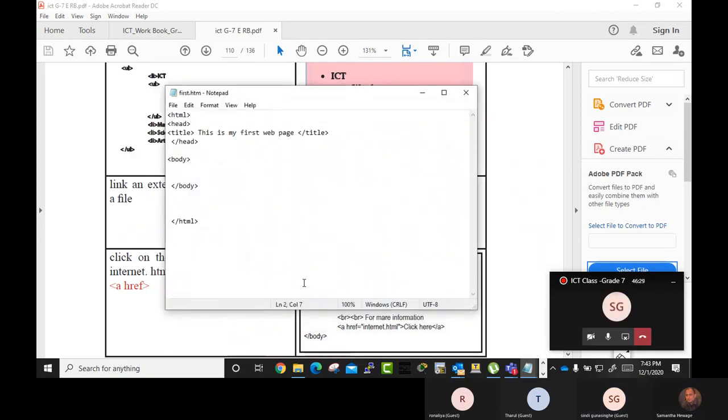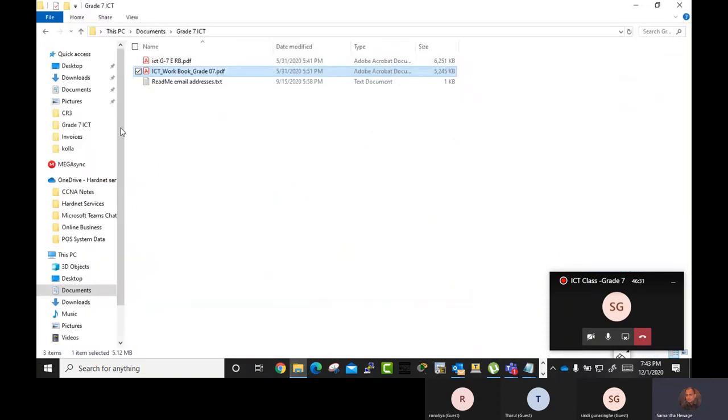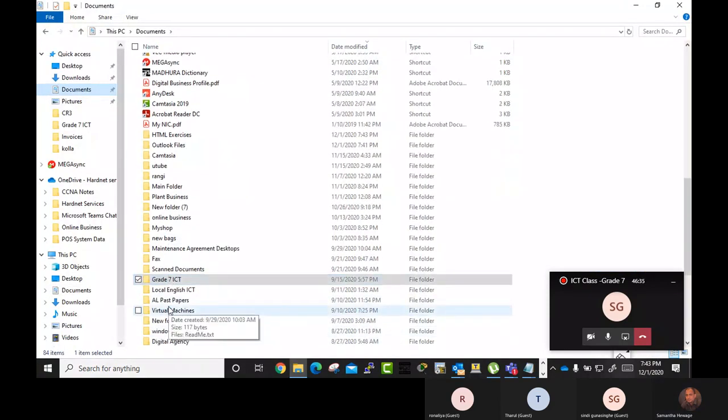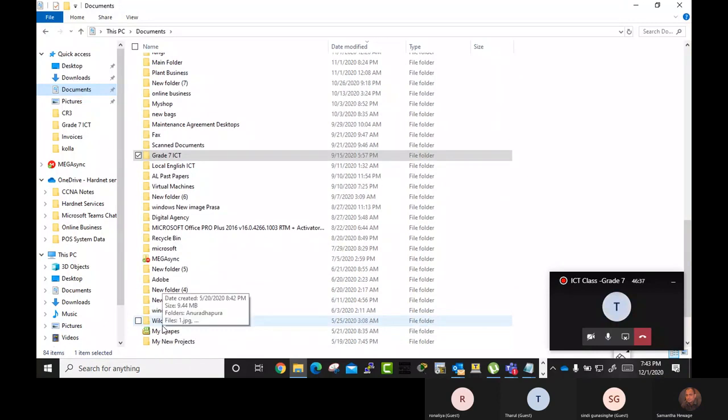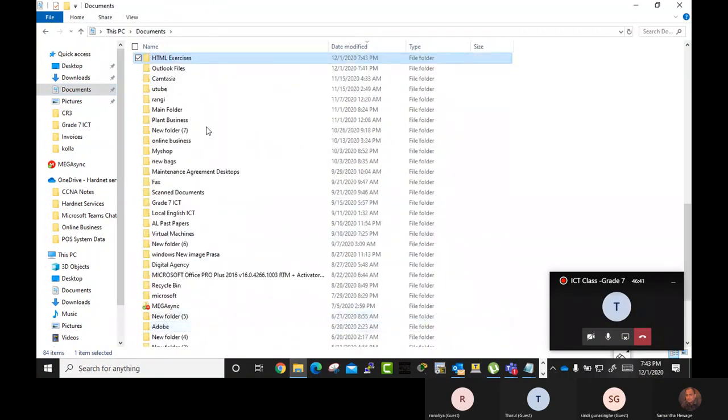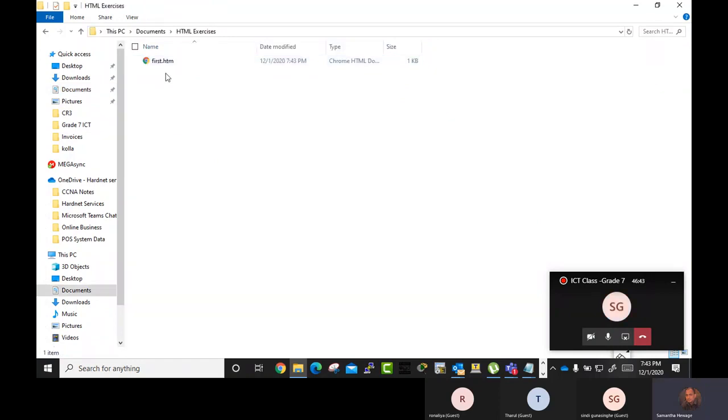Okay. Now you go and see how that particular file looks. See, now it's an HTML file. So this is my first HTML page.